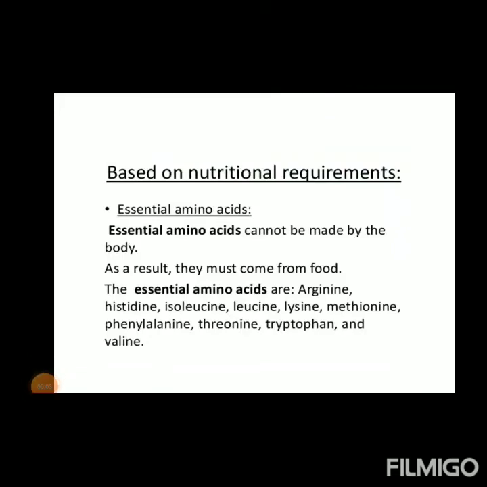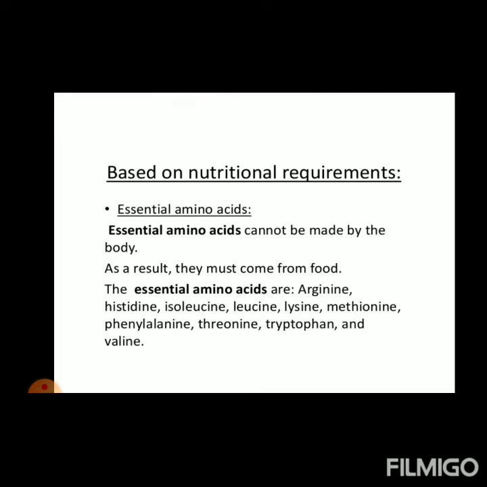Today I am going to teach about the most important topic of biochemistry, that is amino acids. It is the interesting one also. So let's study about amino acids. We mainly classify amino acids into categories, that is essential, non-essential and semi-essential amino acids. Let's study firstly about essential amino acids.